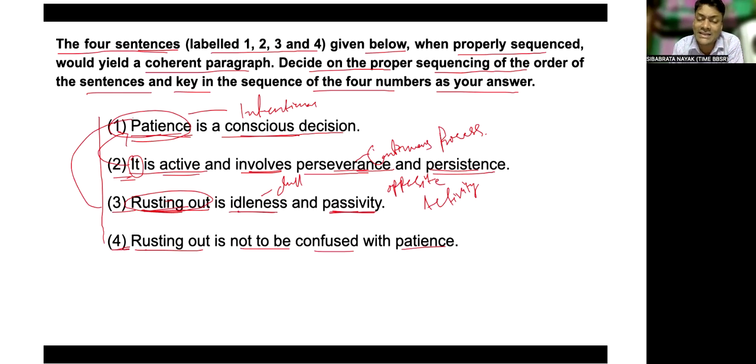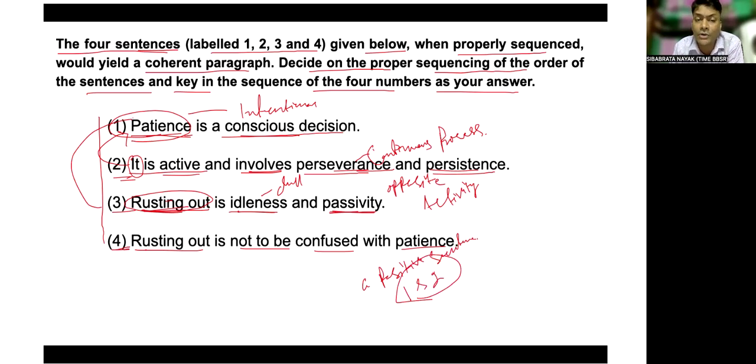So it is again another philosophical based question. In such questions, a positive statement is given first. The positive sentences would be one and two, which state that patience is intentional, active and needs a continuous process.